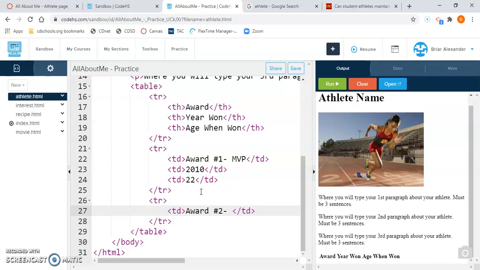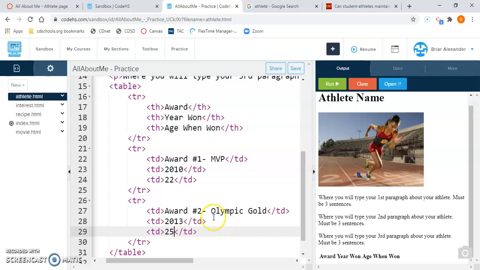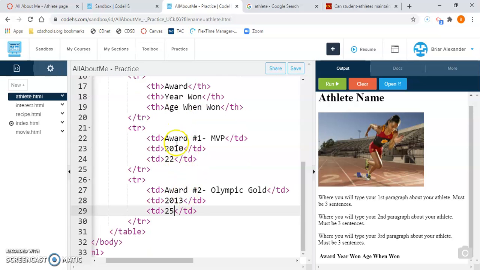Maybe they won an Olympic gold medal. I'll click to the right, hit enter, another TD tag, and maybe they won this in 2013. TD tag, they would have been 25. These are just examples, guys. Make sure that you're putting in actual awards for the athlete that you've chosen. I don't want to see award number 1, MVP, 2010, 22, award number 2, Olympic gold, 2013, 25 in your table. You're going to lose points if you do that.